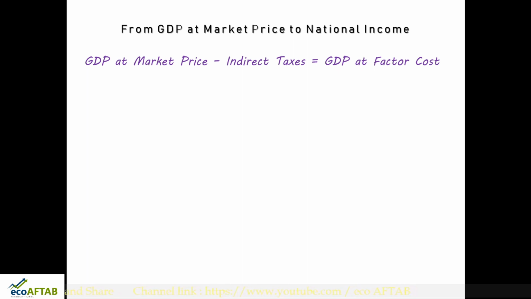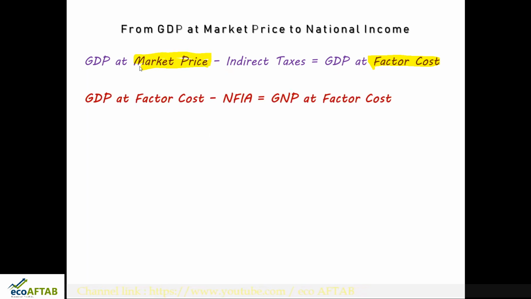The first thing that we did was we have derived the factor cost. We have derived the factor cost from what? The factor cost has been derived from market price. Next is GDP at factor cost minus net factor income from abroad will give us GNP at factor cost. Again, this thing we had already discussed in the previous slide.